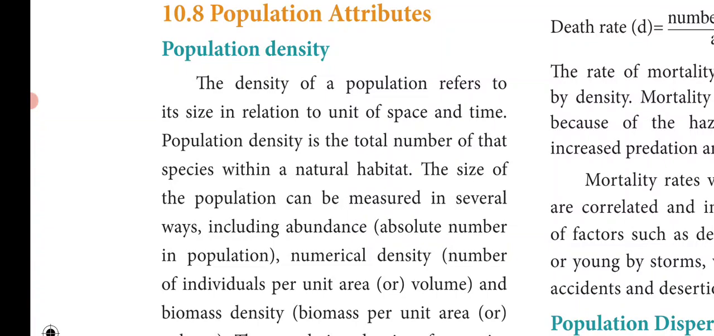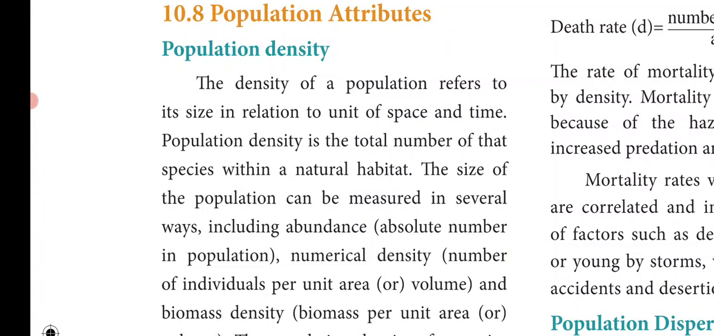The size of the population can be measured in several ways, including abundance, that is the absolute number in a population, the total number of organisms in a population. Then numerical density, the number of individuals per unit area, how many individuals are surviving in a particular area. And biomass density means biomass per unit area. Biomass includes both plants as well as animals. So these are the measures to calculate the population.